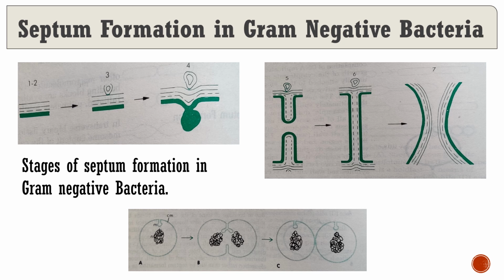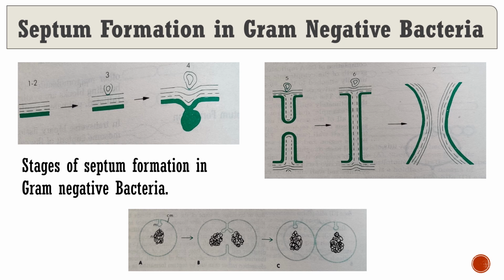That fold occurs at the site where the septum will be formed, and after the formation of the septum, that fold becomes invisible. You can see in diagram 7 that the irregular round fold on the outer membrane of the cell disappears after the formation of the septum.